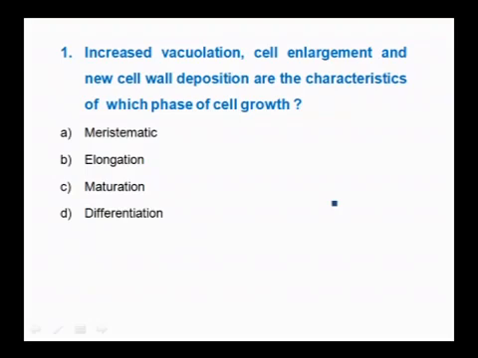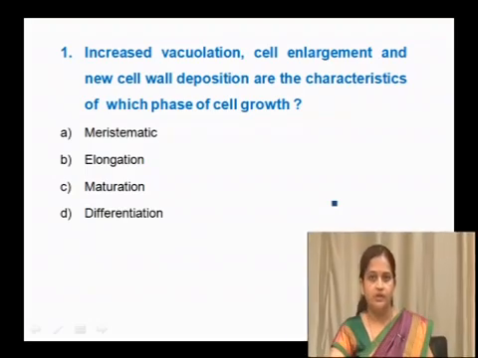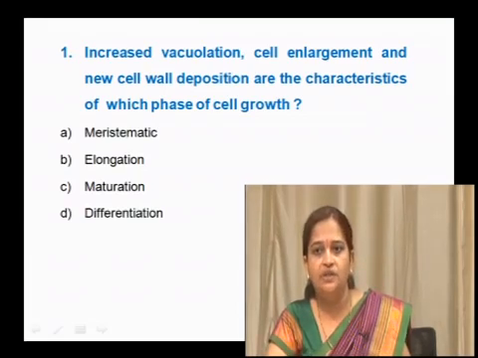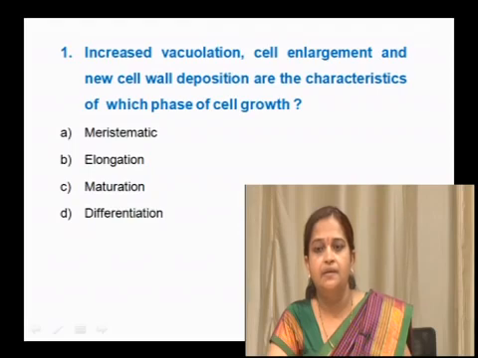So, let us move fast to the first question: increased vacuolation, cell enlargement and new cell wall deposition are the characteristics of which phase of cell growth, whether it is the meristematic phase, elongation phase, maturation phase or the differentiation phase.